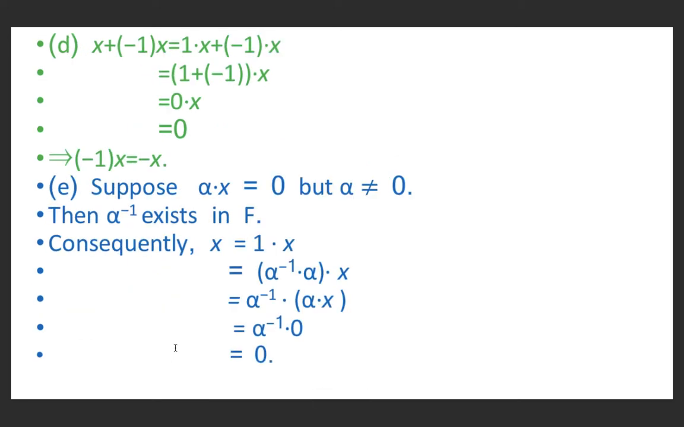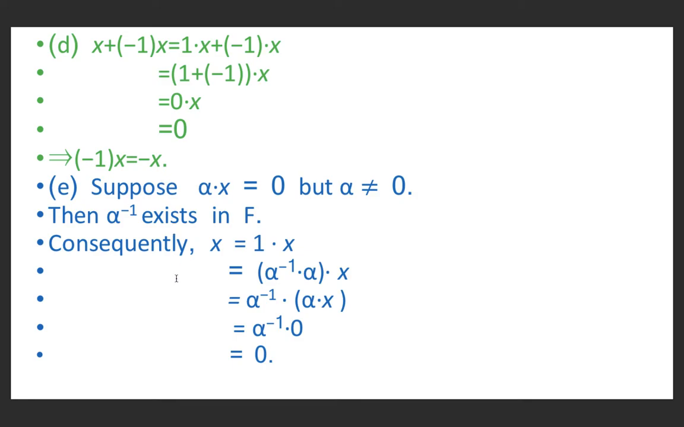Now we will prove that minus 1 into x is equal to minus x. So x plus minus 1 into x is equal to 1 into x plus minus 1 into x. So by using distributive law, we can write it as 1 plus minus 1 into x, which is equal to 0 into x, which is equal to 0. This implies minus 1 into x is equal to minus x.